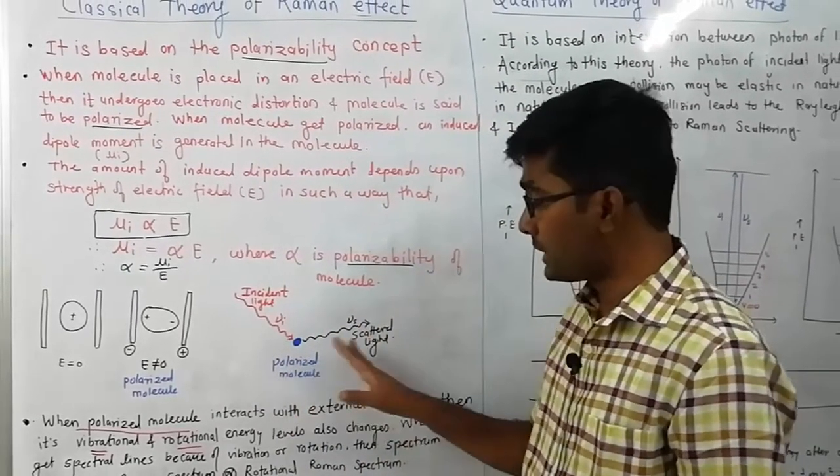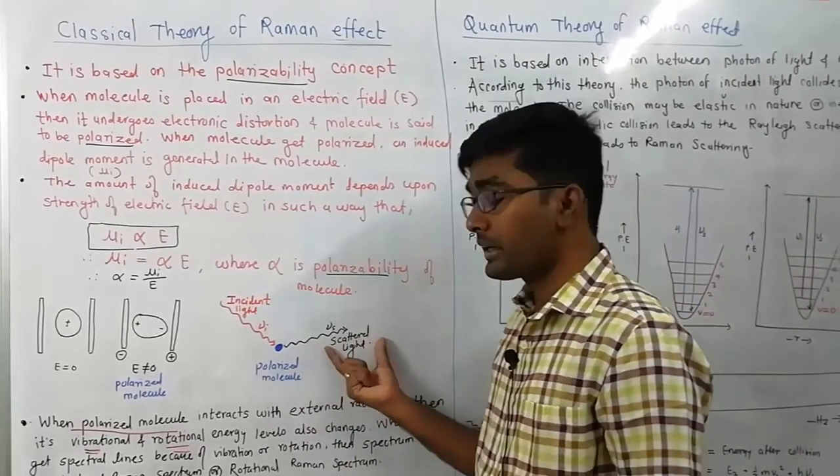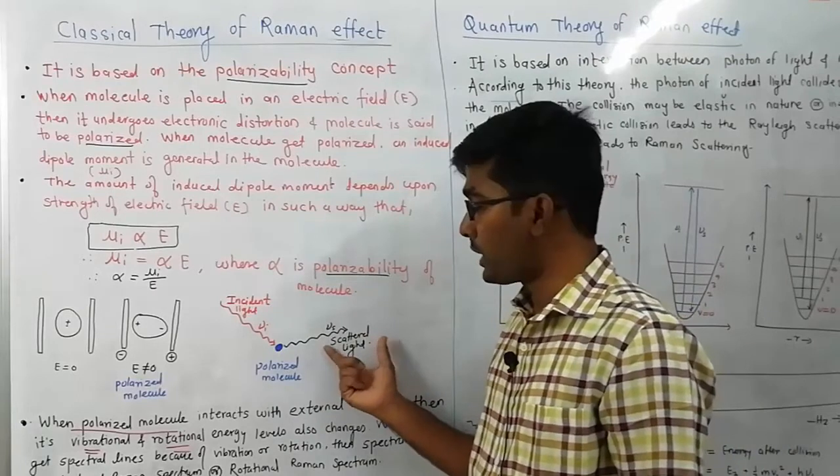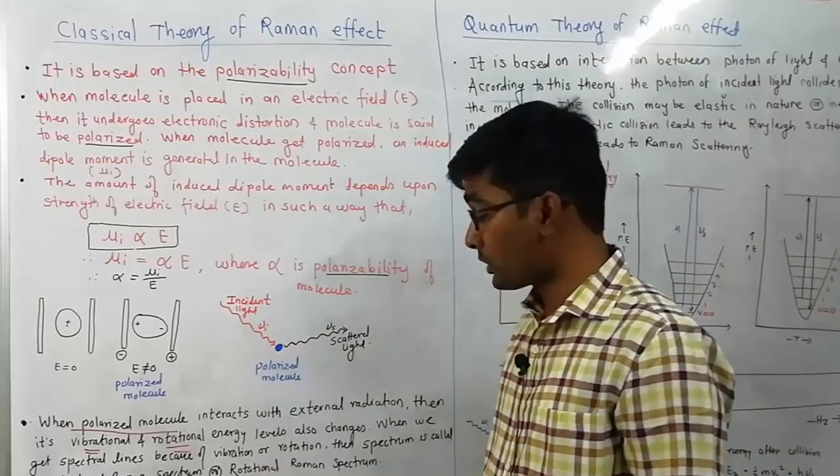Due to this, the scattering takes place, and the scattered lines which are observed due to vibration or rotation are called Raman vibrational lines or Raman rotational lines.